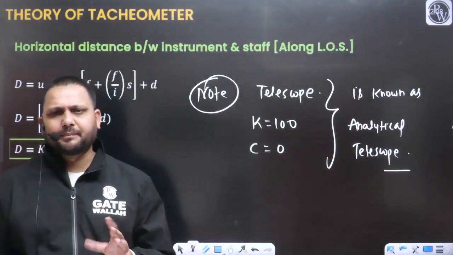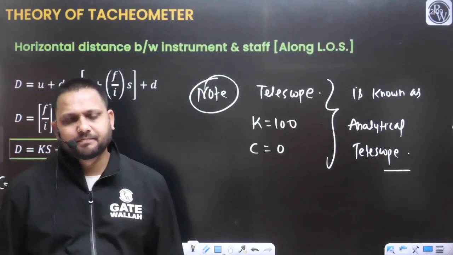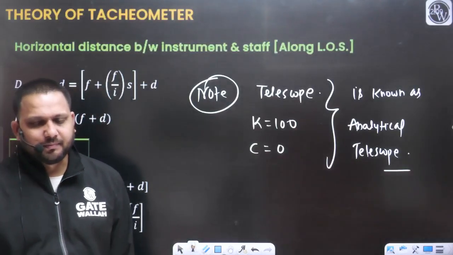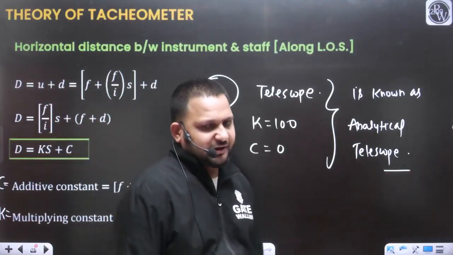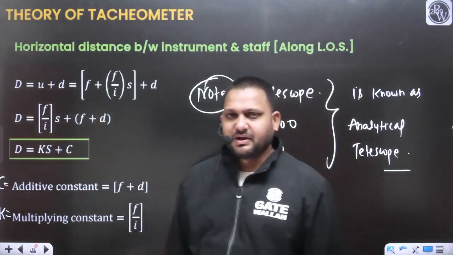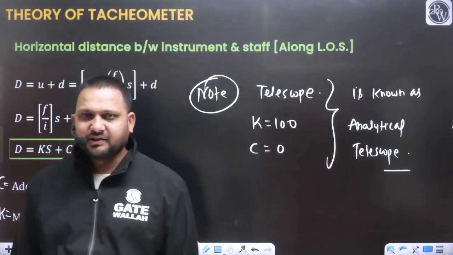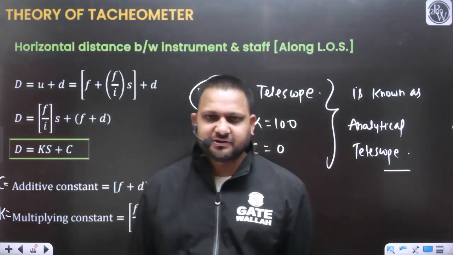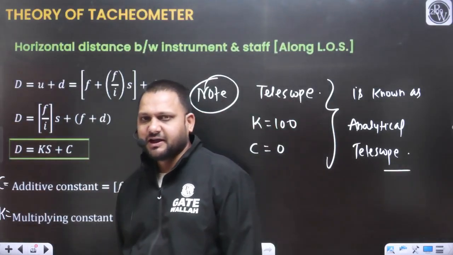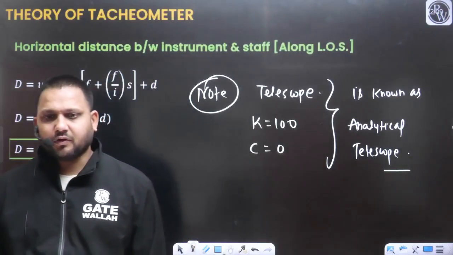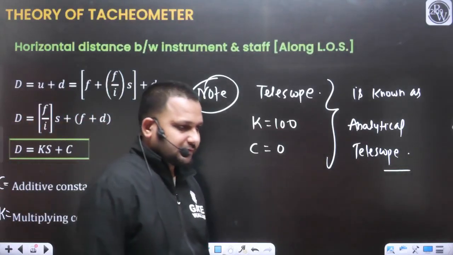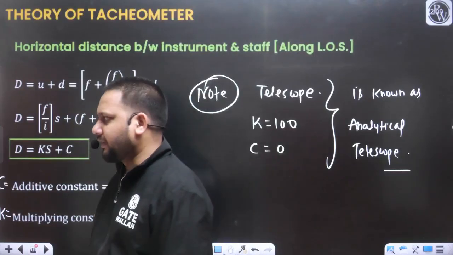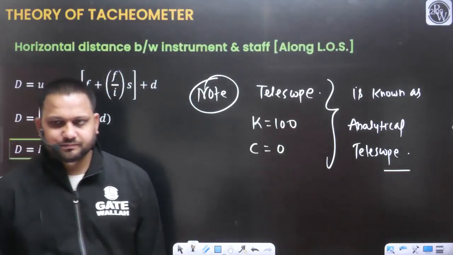It can depend upon the value of F and D. It can be plus minus. If one is positive, one is negative, both having the same magnitude but opposite nature, so what will be the summation of F plus D? What was the C? C was F plus D. Yes or no? If both have the same magnitude but natures are opposite.